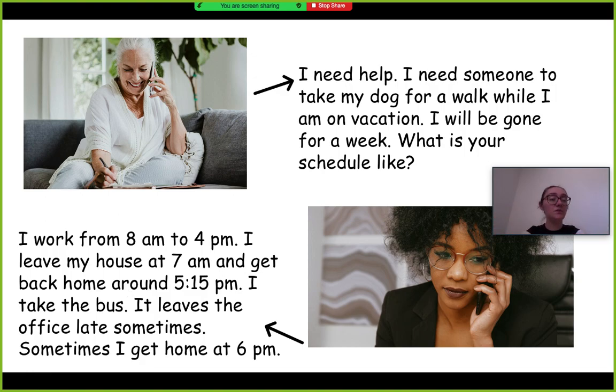And we can use simple present tense when we're talking about schedules or stuff that is happening in our life, because it's something that we do a lot. It's something that we do repeatedly. So that's how you use it in a conversation. If her neighbor called and said, "Hey, Jackie, what are you doing right now?" And she said, "Oh, I work from 8 a.m. to 4 p.m. I leave my house at 7 a.m." The person on the phone would be like, "Why are you telling me what you do all the time? I'm asking you what you are doing right now."